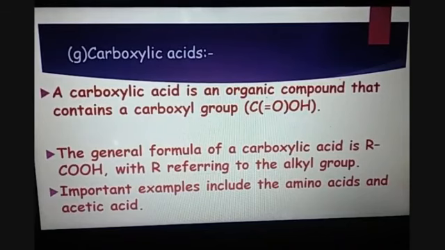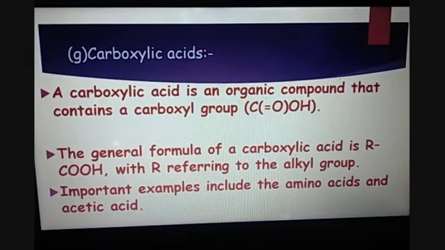Next is carboxylic acids. A carboxylic acid is an organic compound that contains a carboxylic group, that is C double bond O, and C also has a single bond with OH. So here we have a combination of two groups, two functional groups you can say. Carbonyl group is also there, alcoholic group is also there. That is why it is called the carboxylic acid group. The general formula of a carboxylic acid is RCOOH, where R is the alkyl group.